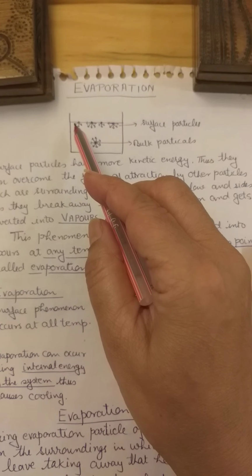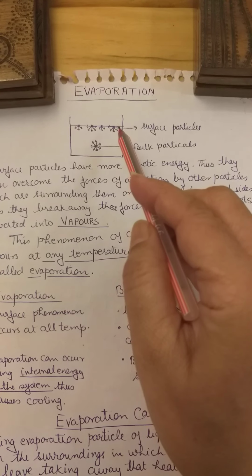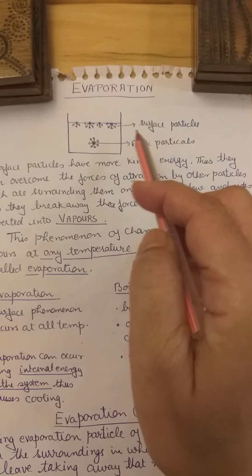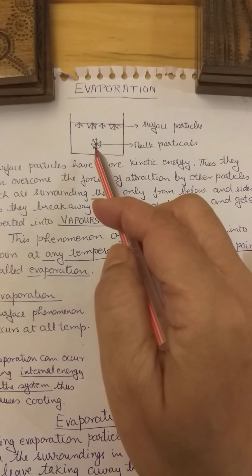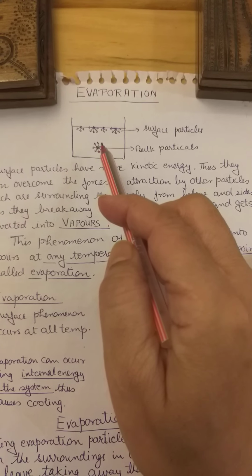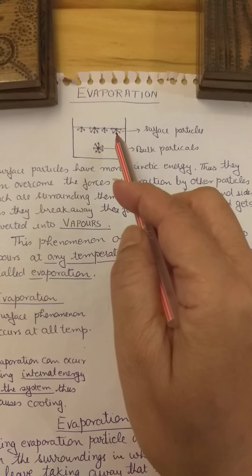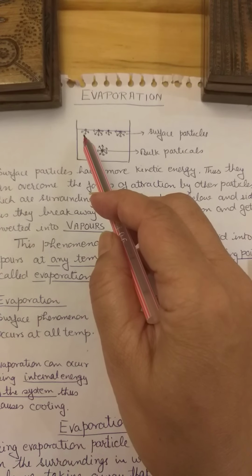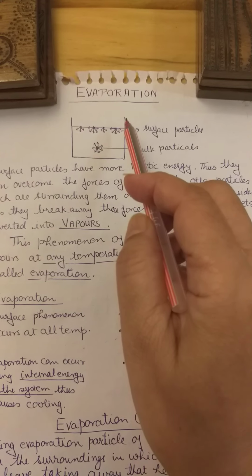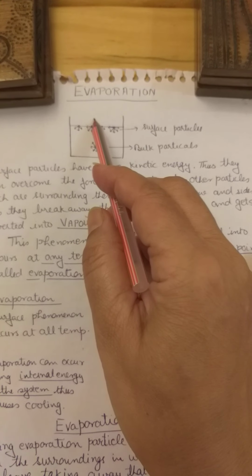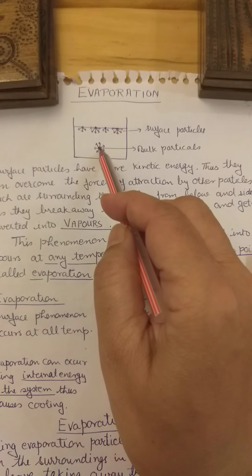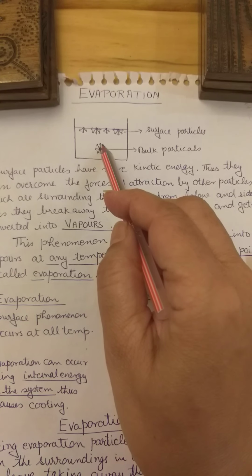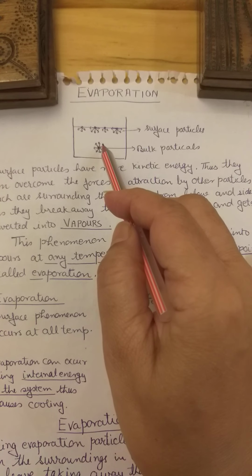The particles which are on the surface are called surface particles, and the particles inside are called bulk particles. You can see that surface particles have particles only under them. There is no particle above the surface, whereas the particle in the center is surrounded symmetrically from all the directions.